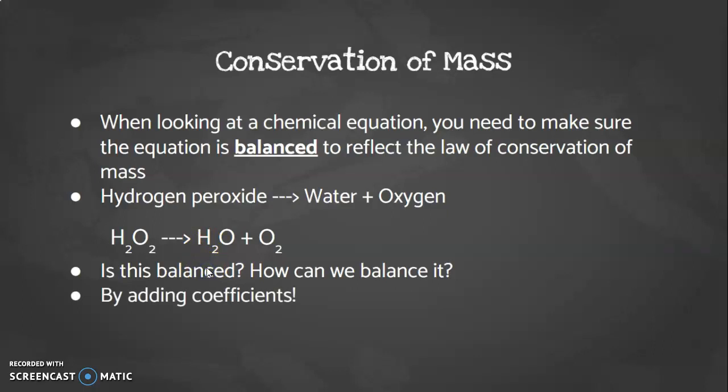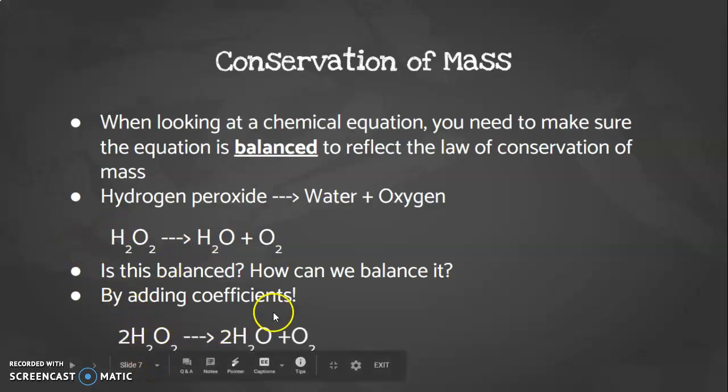We can add coefficients. So remember those numbers before? We can add that to our equation to make it balanced. So we can put a 2 before our hydrogen peroxide, and we can put 2 before our water molecule, and then let's count it up. So it's like multiplying. So 2 hydrogen, we have 2 of those, so 4. 2 oxygen times 2 is 4.